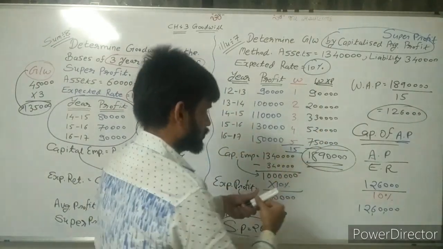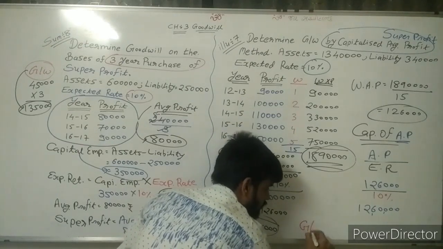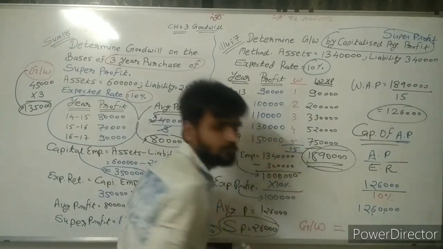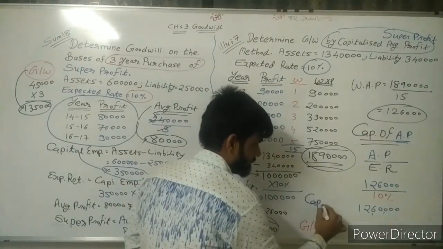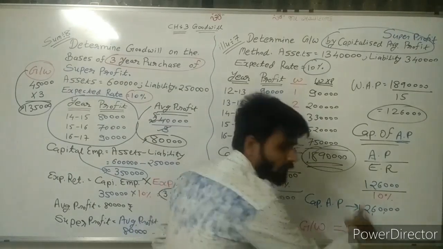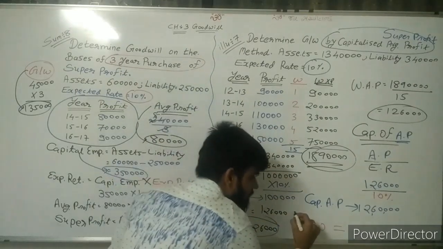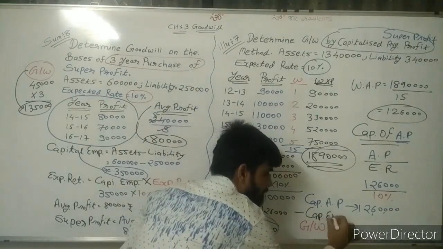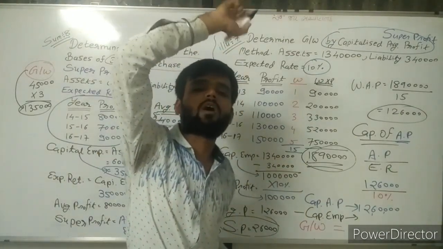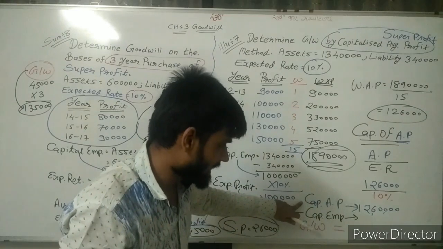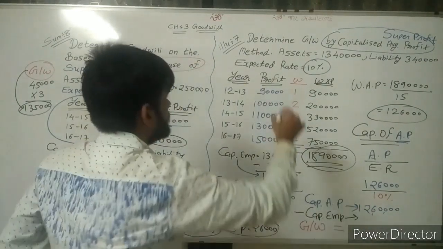So goodwill is equal to capitalized average profit minus capital employed. What was my investment in the firm?